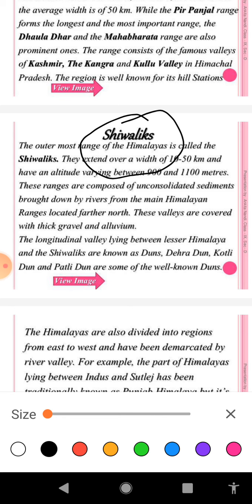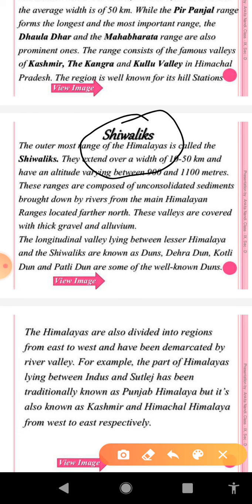And this range of the Himalaya is made up of unconsolidated sediments such as mud, silt, soft rock. Another point, this range of the Himalaya is prone to earthquake and landslide. And from this topic, one question is very important. What is the reason due to which the Shivalik range is prone to earthquake and landslide? So simply you will write, as this range of the Himalaya is made up of unconsolidated or soft sediments, it is prone to earthquake and landslide.